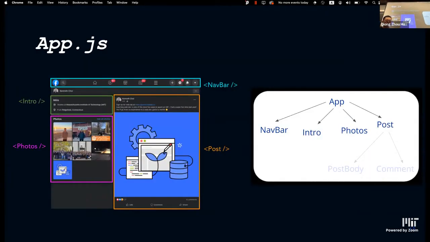So let's start with app.js. And like Kwong said, each of these components is stored in a different file. So we're going to want to define our app component in a file called app.js. And on the right here, you can see that we have our component tree structure once again. In this case, because we don't want to make it too complicated, we're not going to go more than one level deep. But in your actual website, you're going to want to define more and more components that are nested or child components of components that you've defined before. So the app, in this case, is going to be the parent for navbar, intro, photos, and post. And we're not going to do anything else today.